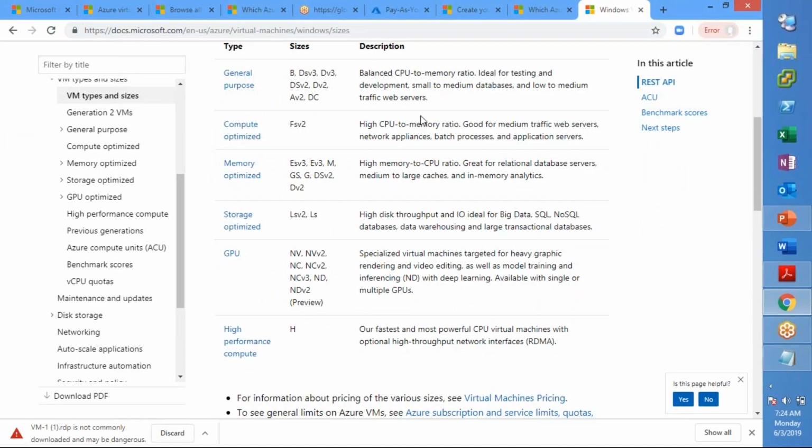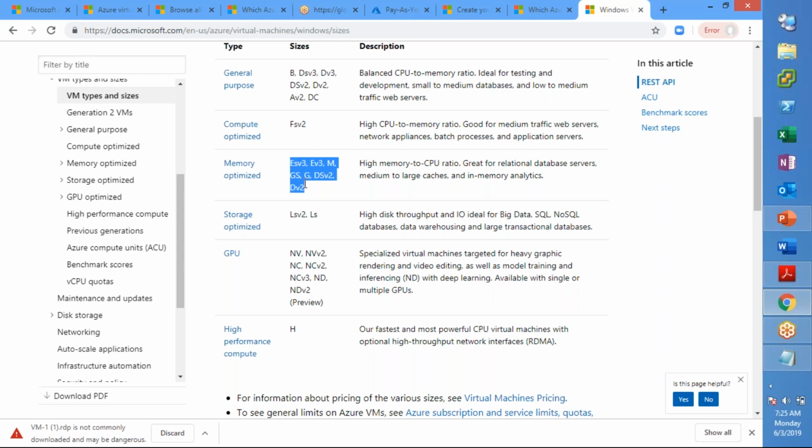The first one is general purpose. Under this, there are multiple sub sizes, the types and then sizes, right? B, D, and so on. Under compute optimized, you'll have FSV2, which is for when you have an application which requires a high CPU, then we will go with FSV2.